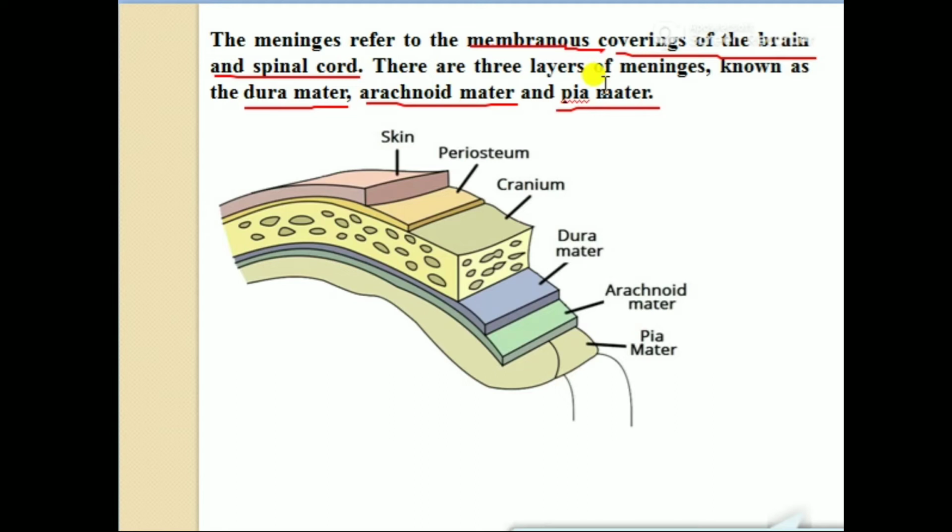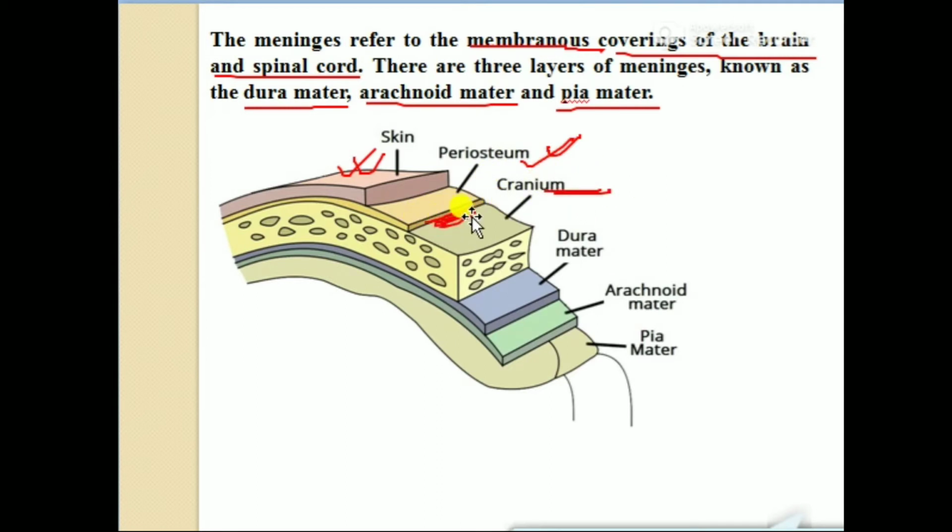If we observe the brain layer by layer, the first layer is the skin. After the skin, the periosteum is present. After that, the cranium is present.